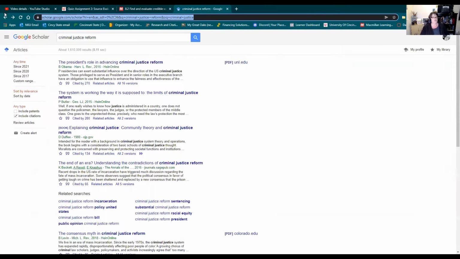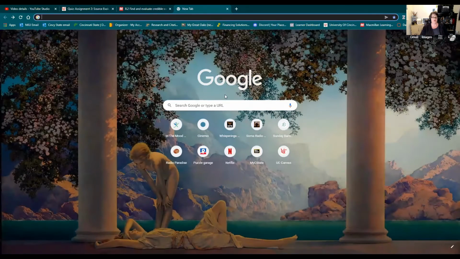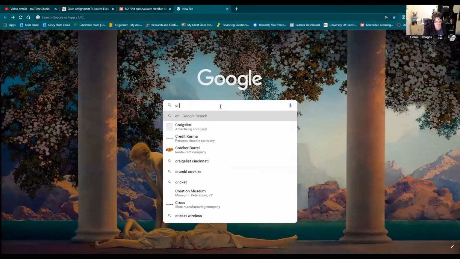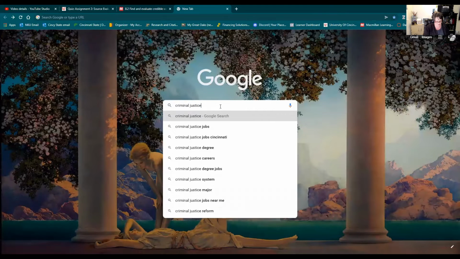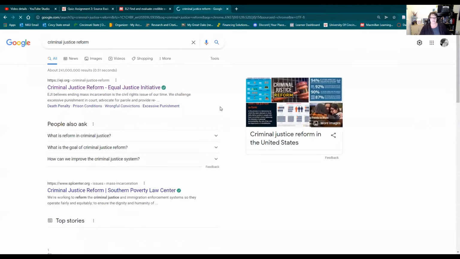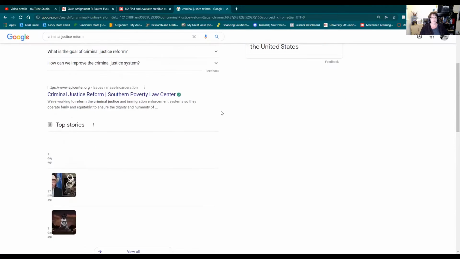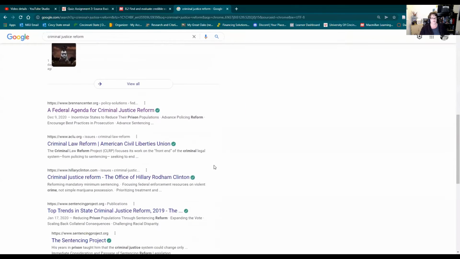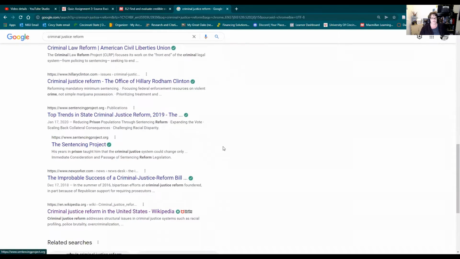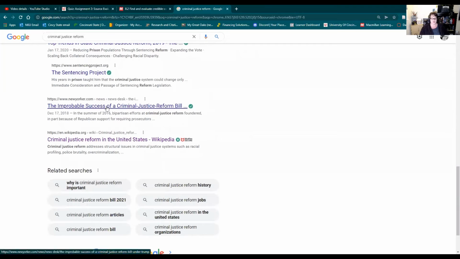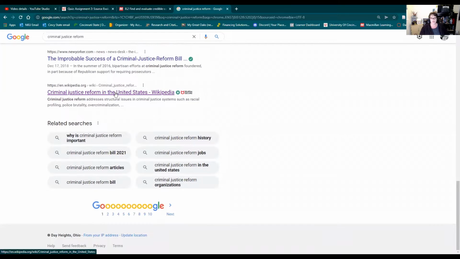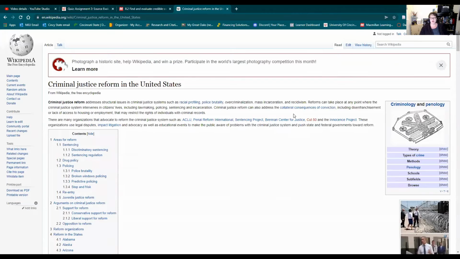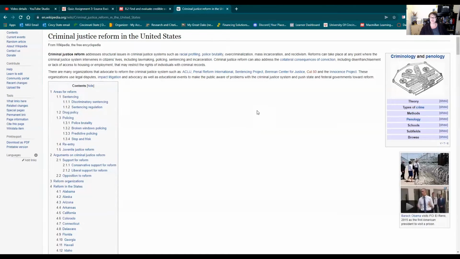If we just went to regular old Google and type in criminal justice reform, we're going to get a very different yield. It's going to take you to places like Equal Justice Initiative, the Southern Poverty Law Center. You may get links to news articles. You're going to get videos in there, the Sentencing Project, the New Yorker. Here we have Wikipedia. So let's take a look at the Wikipedia entry for criminal justice reform, just for giggles.